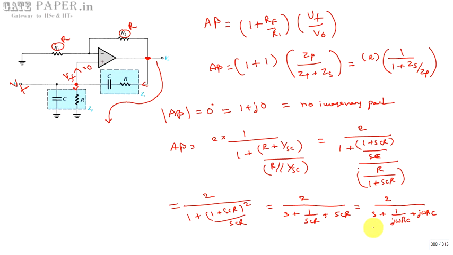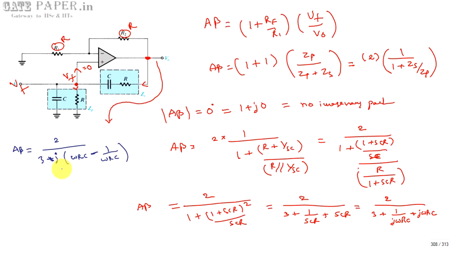To separate the imaginary term, you can write A beta as 2 by 3 plus j times (omega RC minus 1 by omega RC), because 1 by j is equal to minus j, and taking j common gives the minus sign.